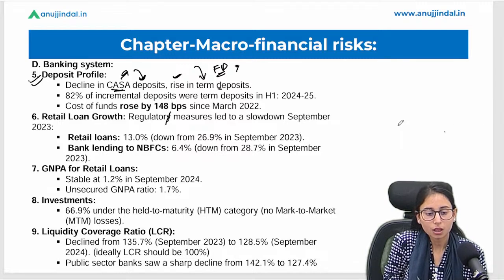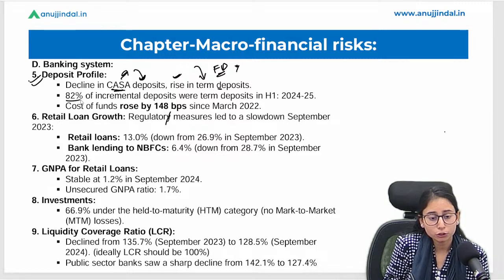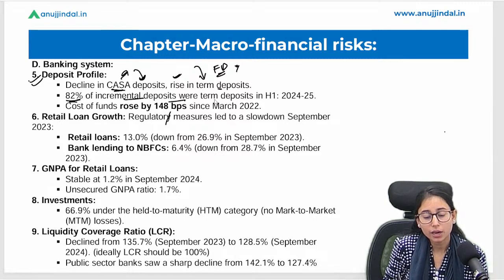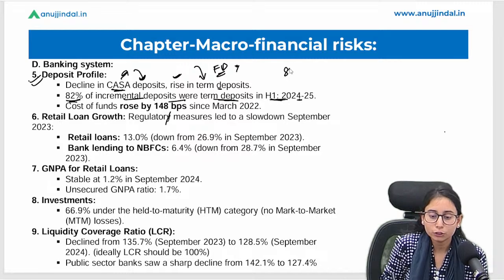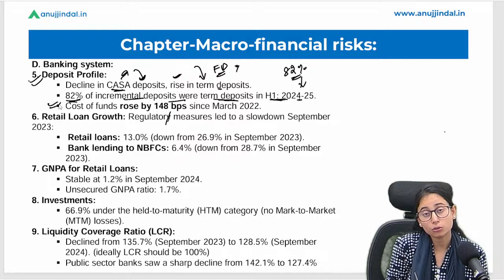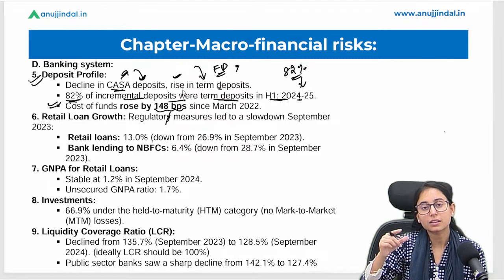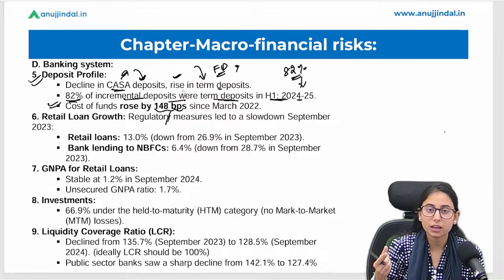Okay, so 82% of the incremental deposits were in term deposits in the first half of 2024. So 82% of the term deposits were recorded in the first half of the financial year 2024. Okay, the cost of funds has increased by 148 bps. That means there is a slight increase in the cost of funds for the banks. Again, it is not a good point, but this is a slight increase since March 2022. So we can consider it as mild risk.